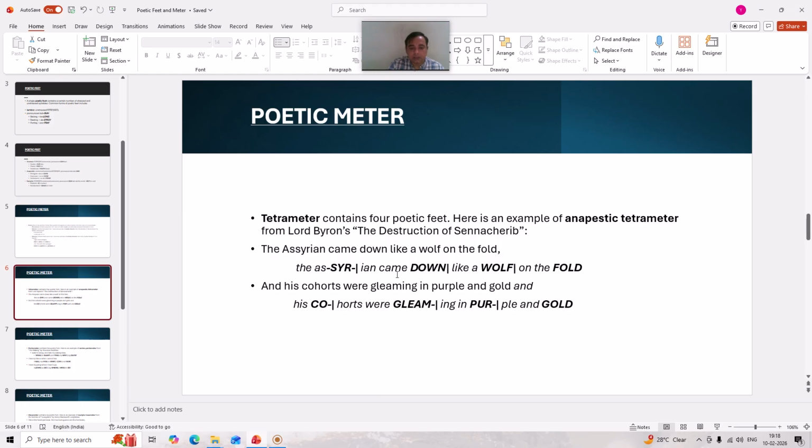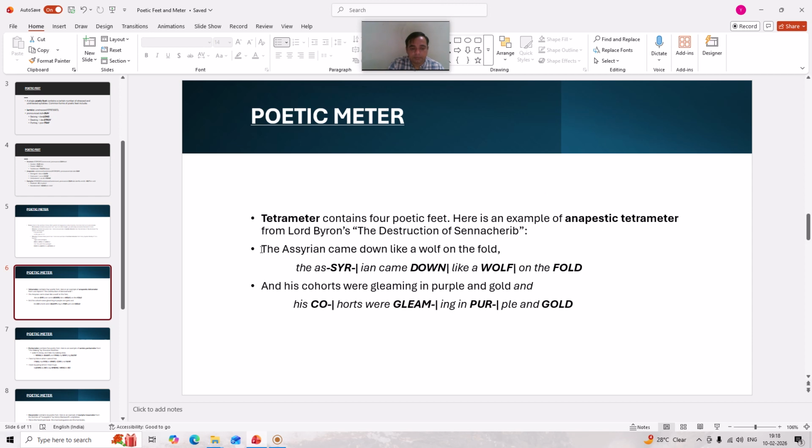We have already seen that two unstressed syllables followed by a stressed syllable is a poetic foot that is named anapestic. And here the repetition of the anapestic poetic foot four times forms a poetic meter called anapestic tetrameter.